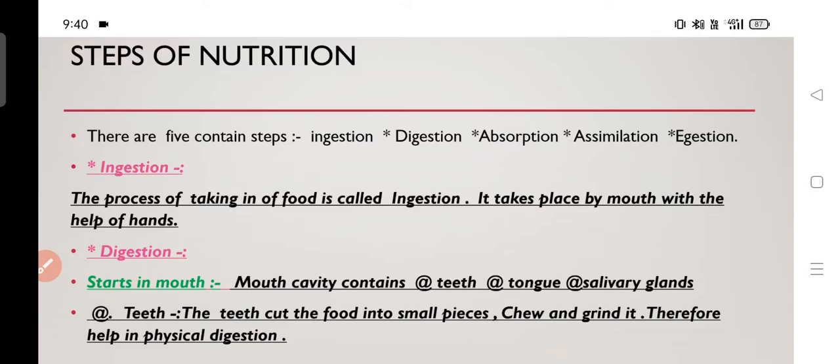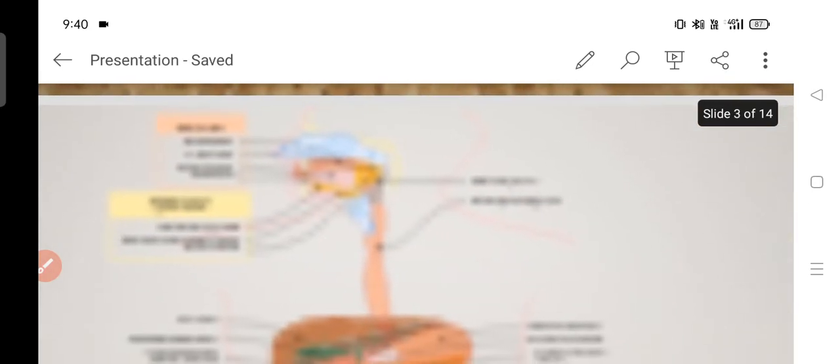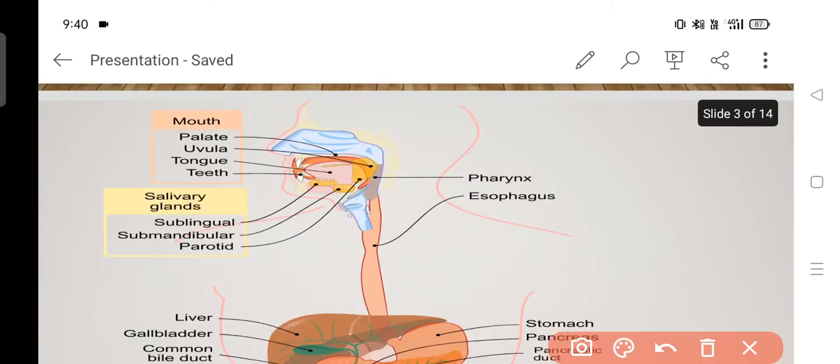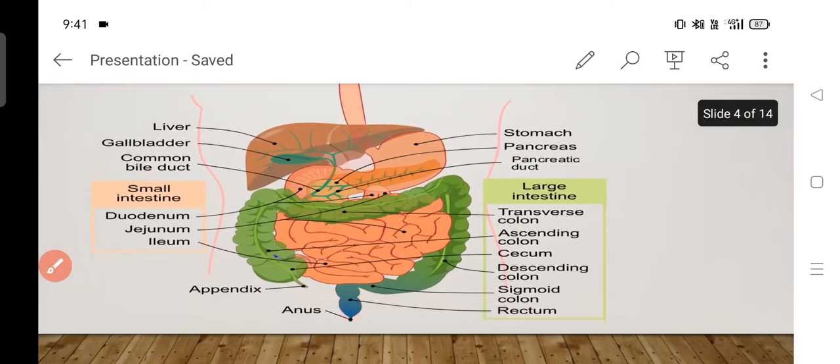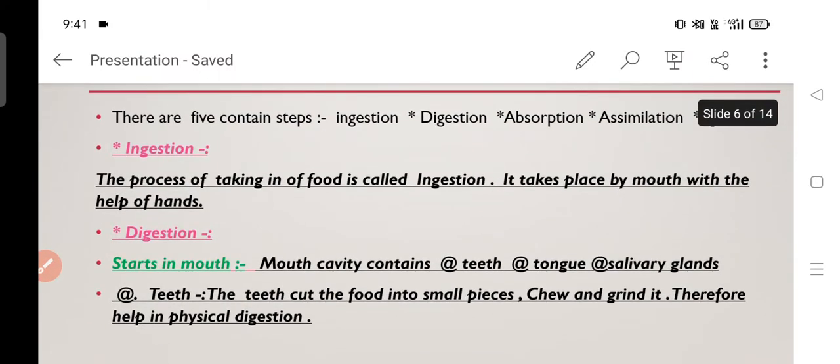We will begin with ingestion. Ingestion is the process of taking in of food. Ingestion is the process of taking in of food through our hands into the mouth. When we put the food through our hands into the mouth, that is called ingestion. Then next is digestion. So digestion starts in the mouth itself. In the mouth we have the digestion of the carbohydrates.